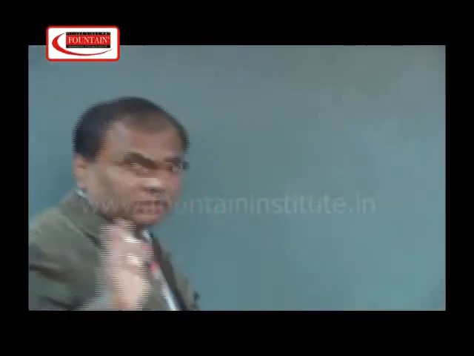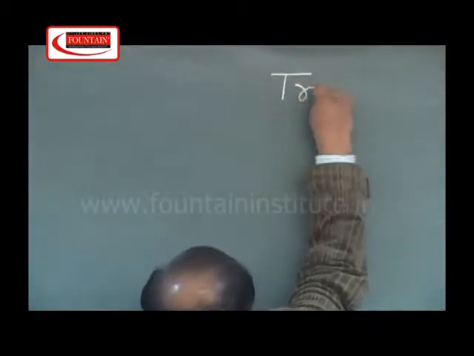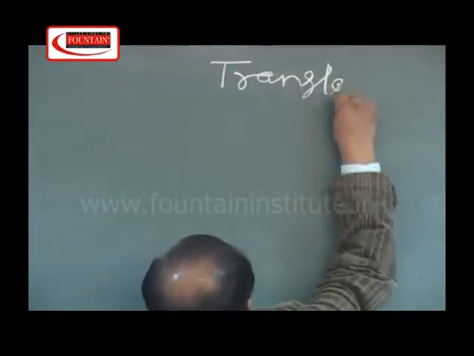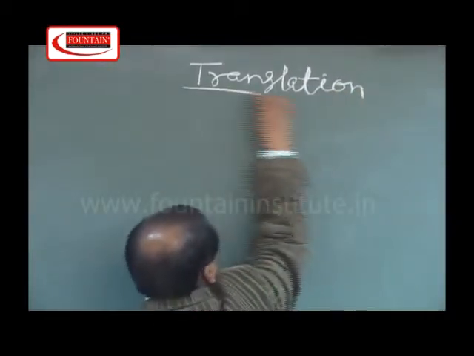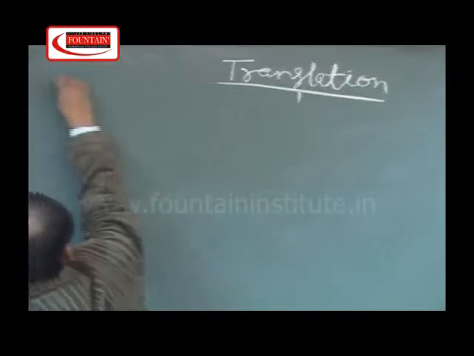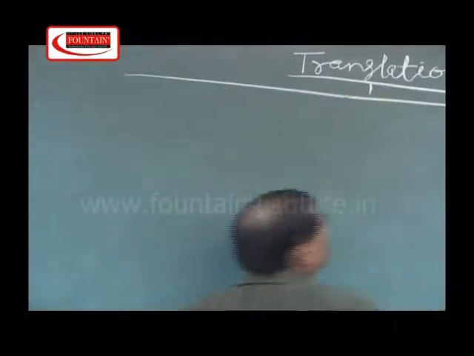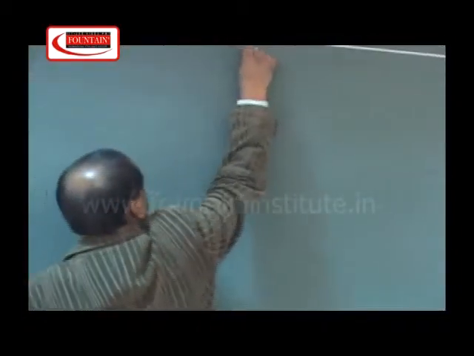Now I am going to start the steps of translation. This translation is divided into three parts. First one is called initiation.